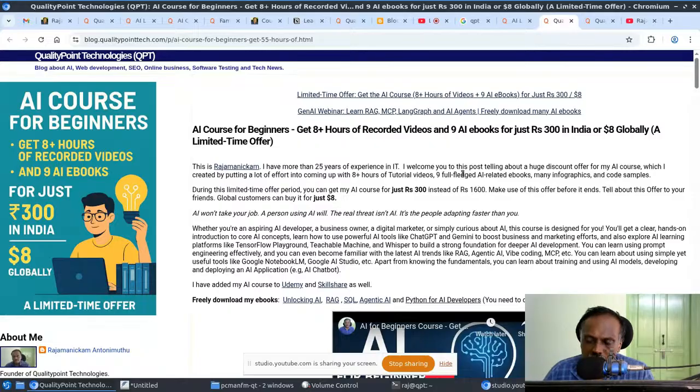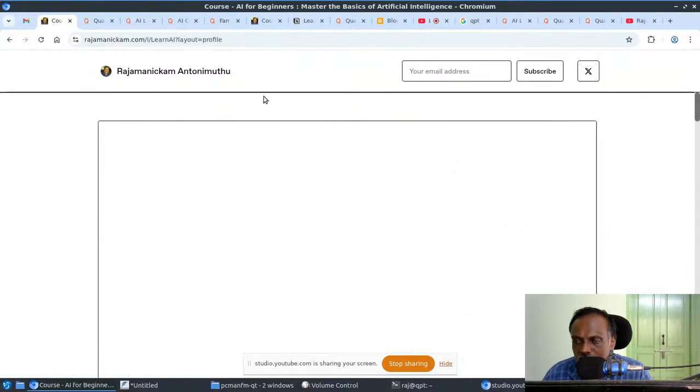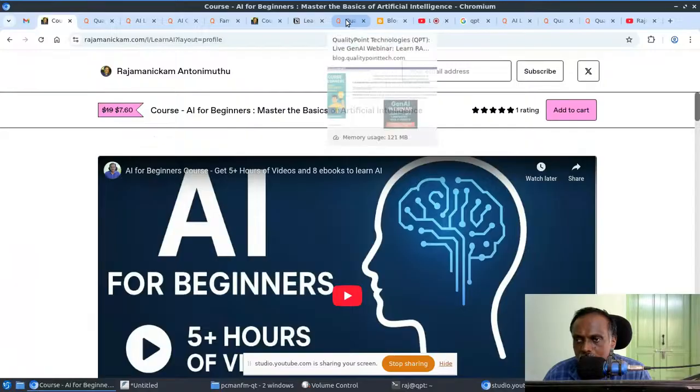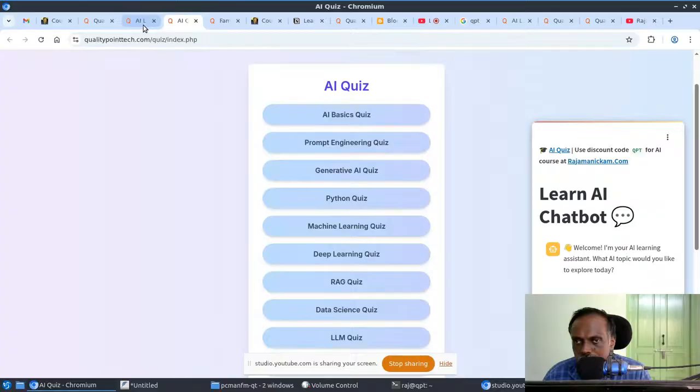Suppose I need my time for other tasks, I'll mostly be closing this, and I will ask everyone to make the purchase from rajamanikam.com. Here it's automated. But because of the fees involved, the price may be slightly higher, though it will be discounted based on the country because of the purchasing power parity feature. In India it is around $8, so it is almost double the money compared to my blog sales.